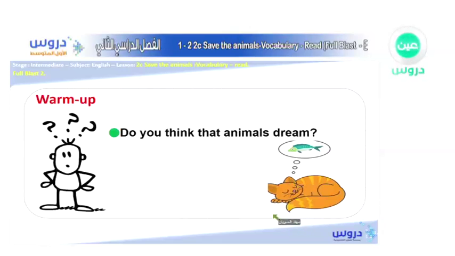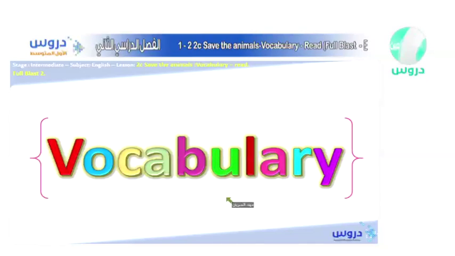Well, yeah, probably. This fish actually does. It's dreaming about a fish. Well, don't we all? Don't we dream about ice cream sometimes? I guess we do. Okay, so just to make it clear, probably they might dream, they may not. We will never know because we are human beings. Okay, so let's take some vocabulary together.